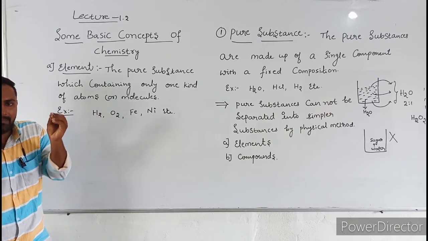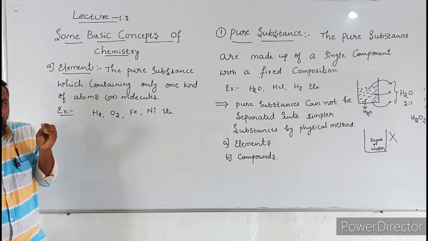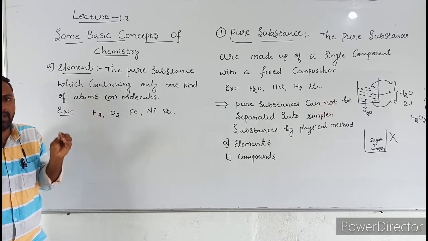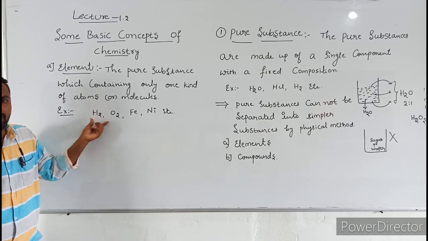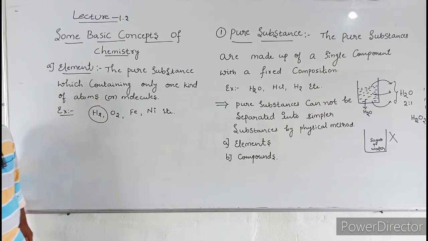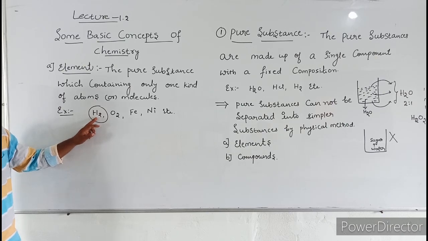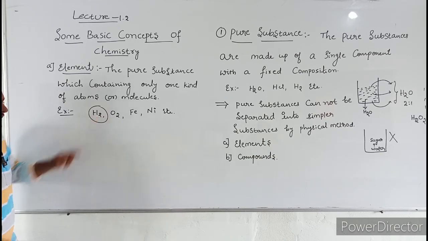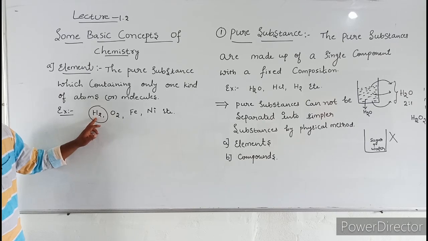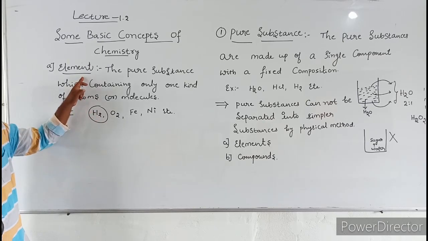See, now we will discuss hydrogen. In this hydrogen molecule, how many types of atoms are present? Only one type, that is hydrogen. Only hydrogen atoms are present in the H2 molecule. So it is an element.